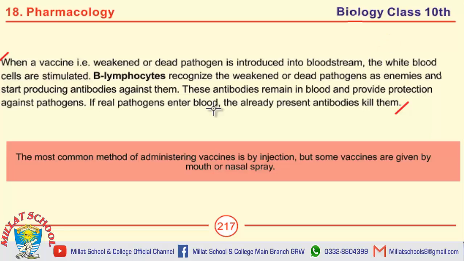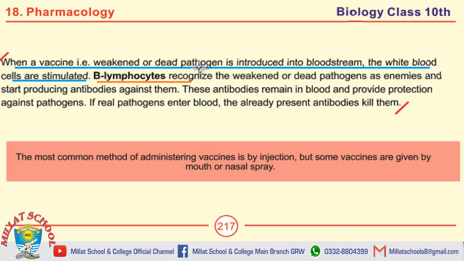There are some important headings under discussion over here. The first heading is stimulation of white blood cells. When a vaccine, that is a weakened or dead pathogen, is introduced into the bloodstream, the white blood cells are stimulated. Next is recognition by B lymphocytes.